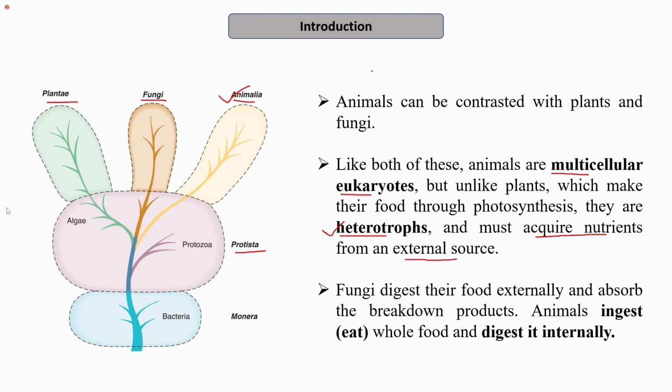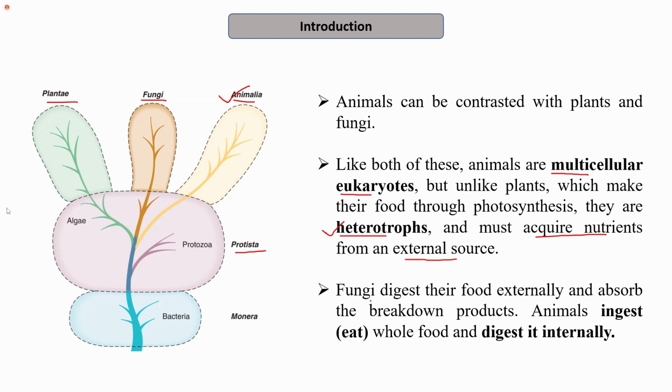In plants, the mode of nutrition is autotrophic, while the organisms that belong to kingdom Animalia are heterotrophic in nature. That is, they cannot synthesize their own food and therefore they are dependent on external sources, or they must acquire their nutrients from some other sources.